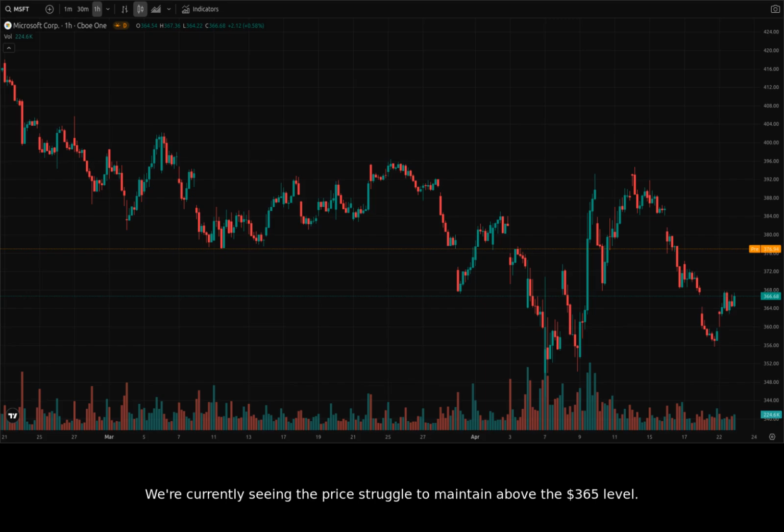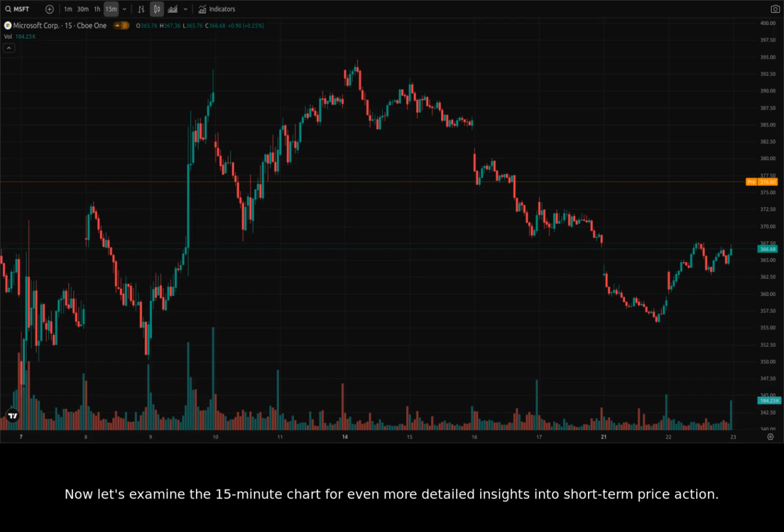We're currently seeing the price struggle to maintain above the $365 level. Now let's examine the 15-minute chart for even more detailed insights into short-term price action. This chart shows consolidation within a narrow range, suggesting indecision among traders.